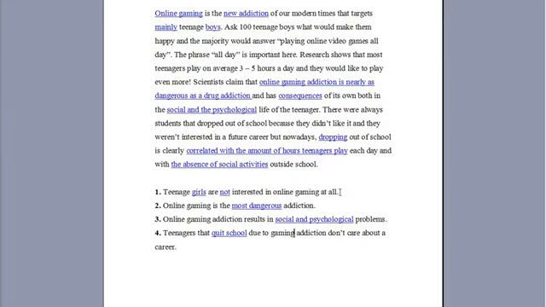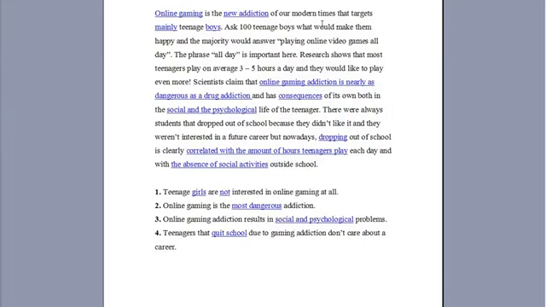Since we know that statements follow the order of the text, we will find this answer at the beginning. So we read a little bit at the beginning. Online gaming is the new addiction of our modern times that targets mainly teenage boys. Ask 100 teenage boys what would make them happy, and the majority would answer playing online video games all day. Okay, what do you think it is? True, false, or not given? Have a guess.